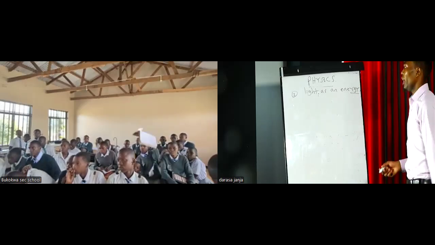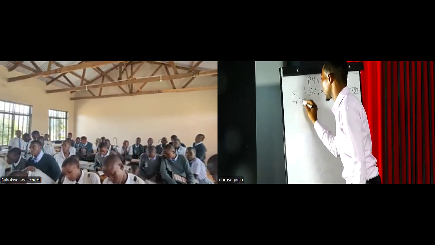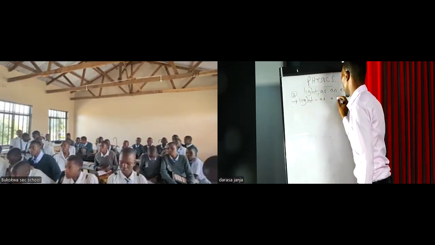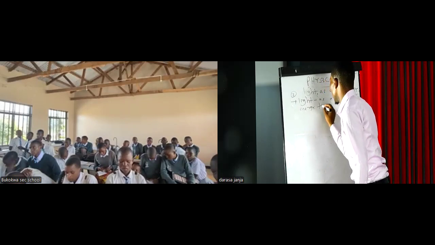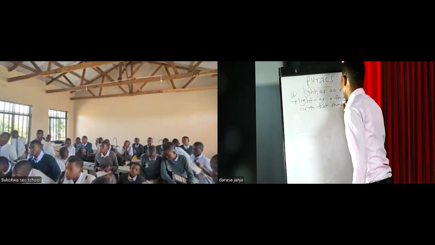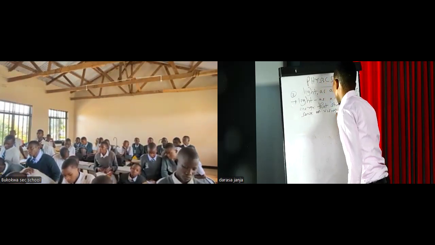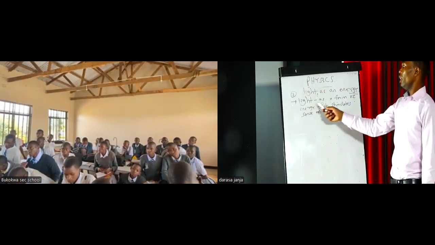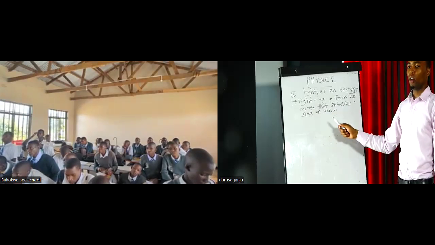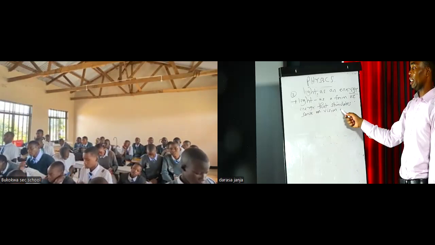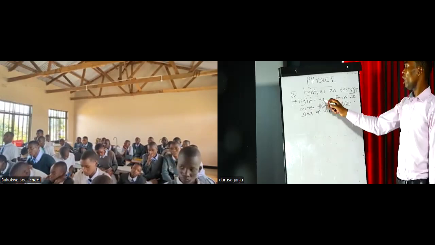So light as an energy, in some of the textbooks, they explain light as a form of energy that stimulates the sense of vision, or in other words, a form of energy that enables us to see, because the sense of vision deals with the sight. So light is a form of energy.